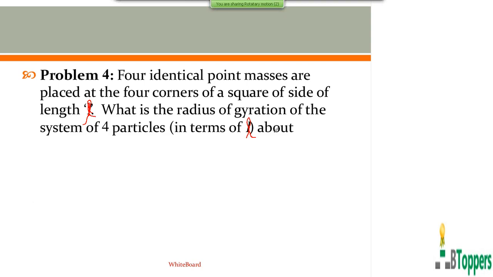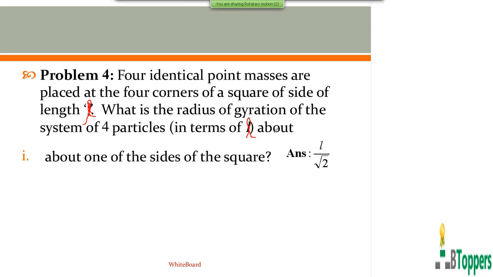There are again 3 parts in this question also. The first part of the question is about one of the sides of the square. In the second part of the question, of course, I will solve one by one. I will first solve the first part of the question. They are asked to find the radius of gyration of the system of the 4 particles about one of the sides of the square. So that means the axis is coinciding with one of the sides of the square.